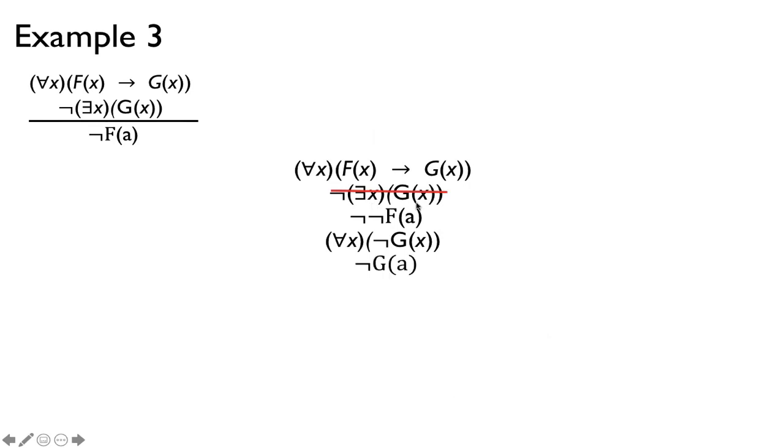And now, for all x, not g of x means that, well, here's an object a, so I can put a inside of that and say not g of a. If it's true for all x, it's true for a. And notice, by the way, we cannot check this off because this is not equivalent to it. And the next thing is, this a right here can be put over here also because of the for all x. So f of a implies g of a, and now we're going to branch: not f of a or g of a.